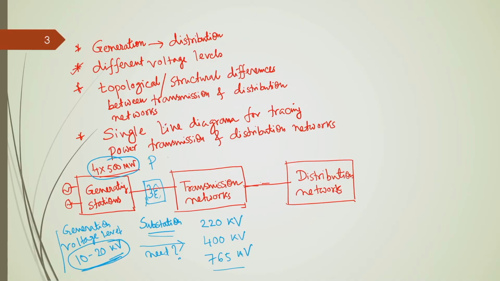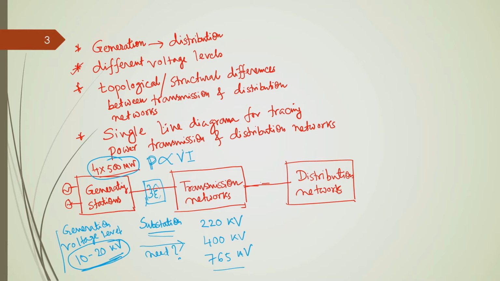Particularly this power, if I represent it as capital P, is proportional to voltage multiplied by current. Okay. Power is proportional to voltage multiplied by current. Now, if we transmit a huge amount of power at a lower voltage level, of course, the current flowing through this transmission network could be higher.